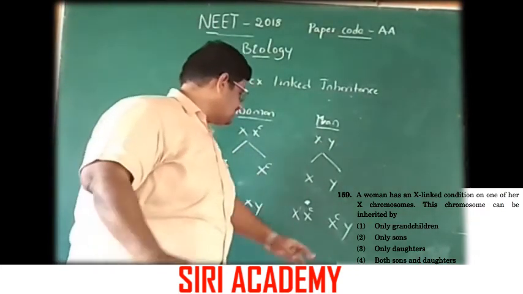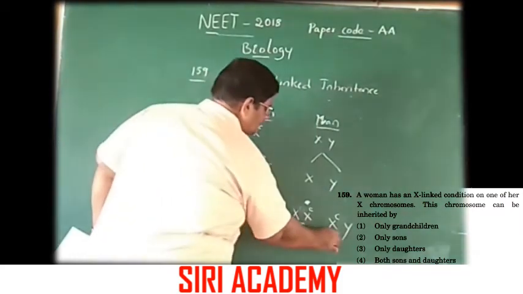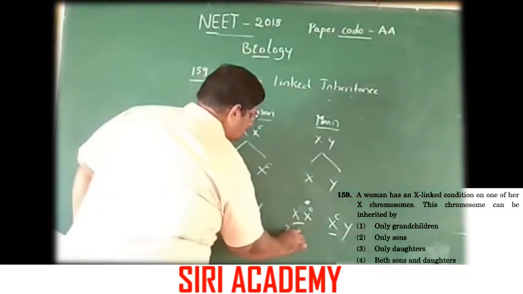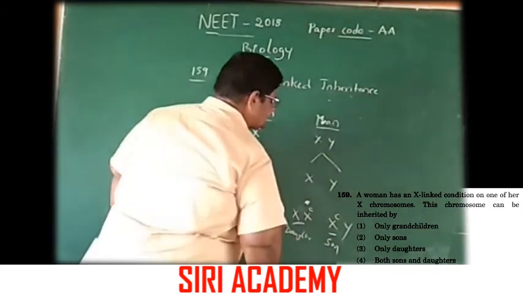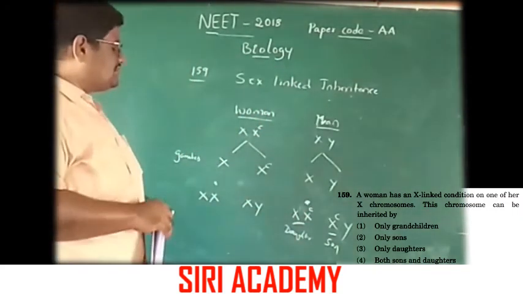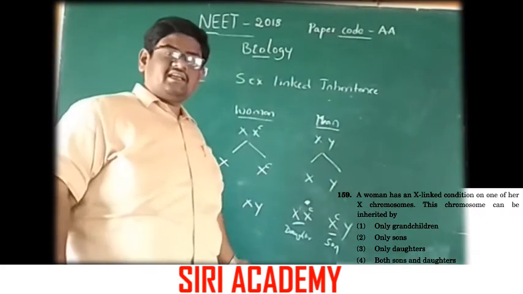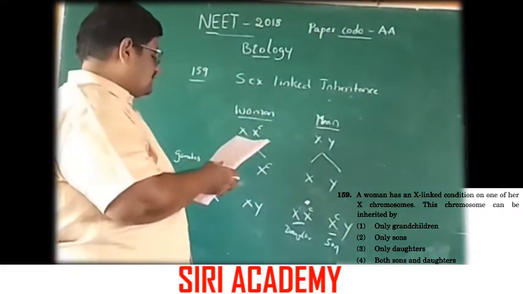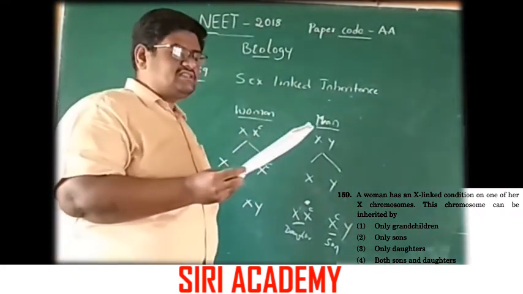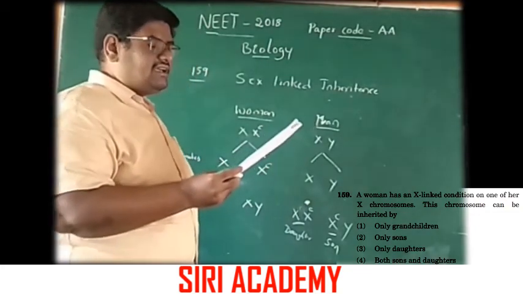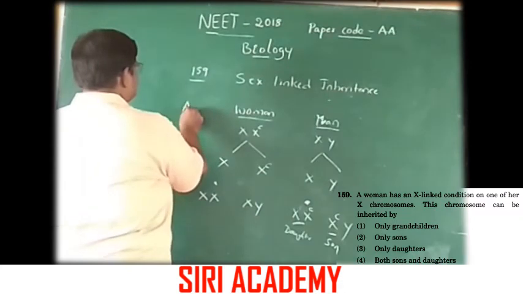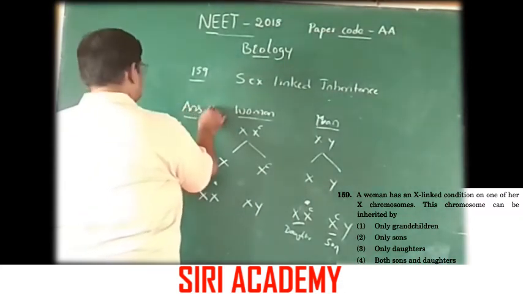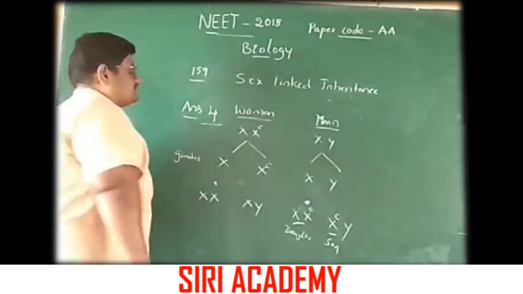The son shows the disease symptoms and the daughter acts as a carrier. So both sons and daughters inherit this X-linked condition. The answer is option 4.